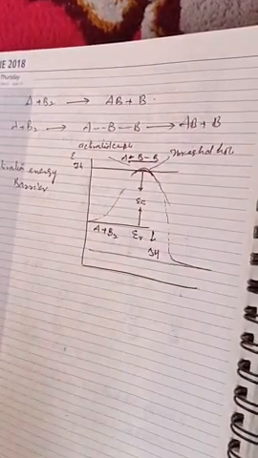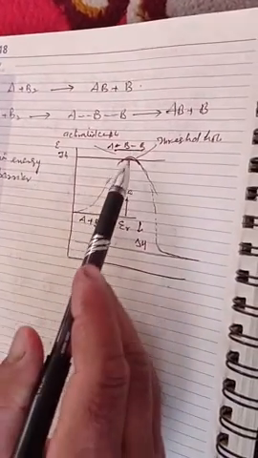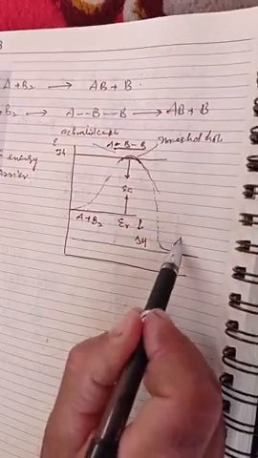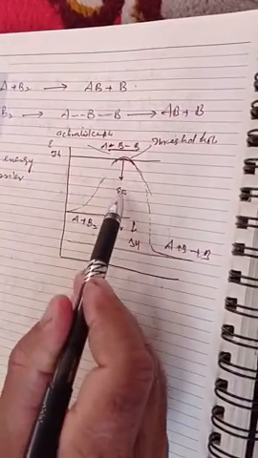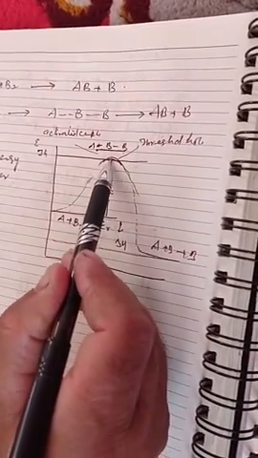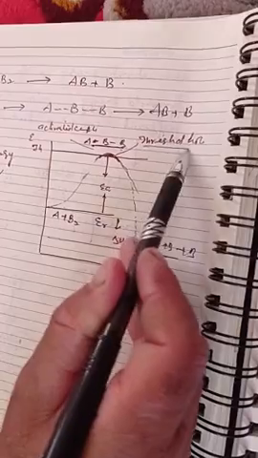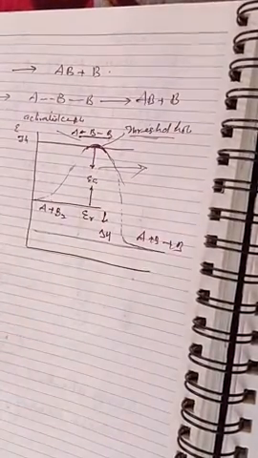I will write it del H. So first, reactants absorb the energy and form the activated complex, and then they form the products A plus B. This energy is called the activation energy, and here it forms the activated complex. At this time they absorb the energy, that is called threshold energy, and they have to cross the energy barrier. This is called the activation energy barrier.